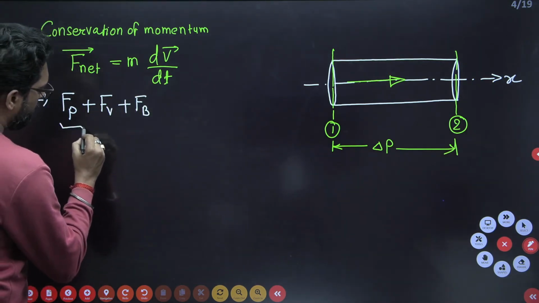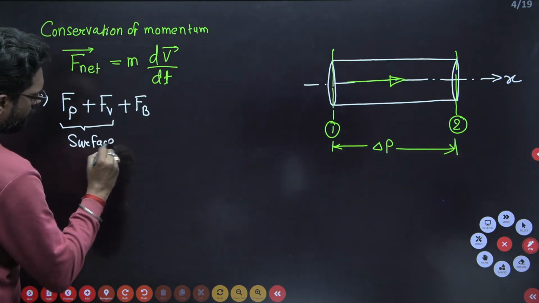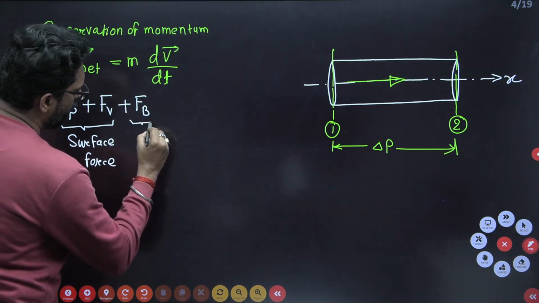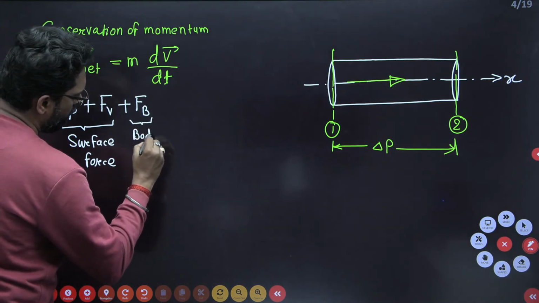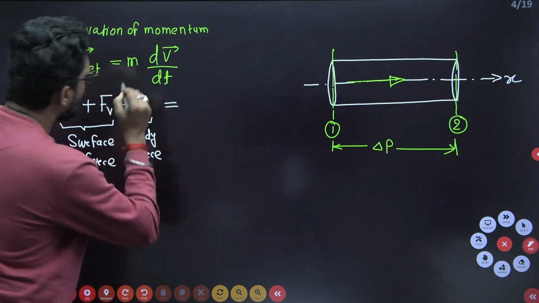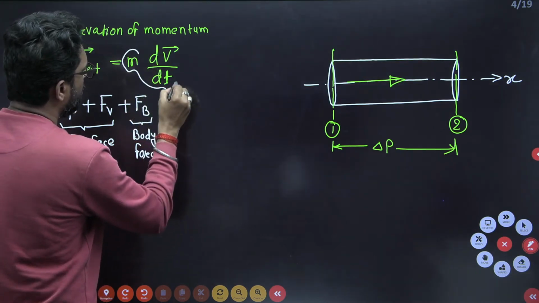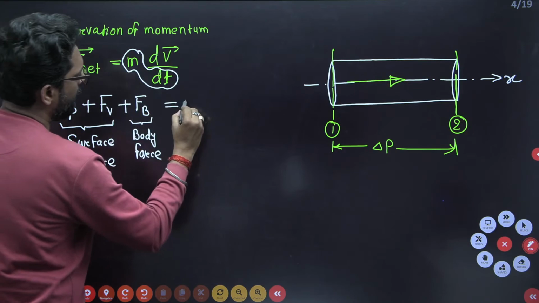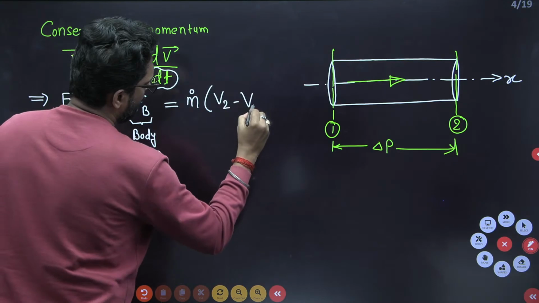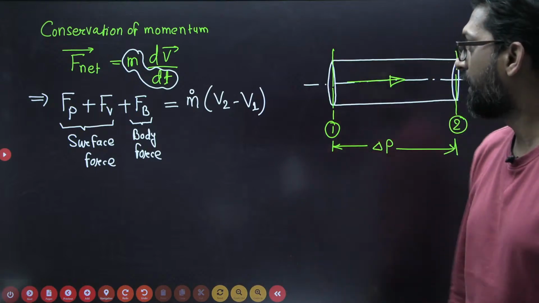These two are the surface force, and this is the body force. And this is equal to the mass flow rate, m dot, into V2 minus V1, in the direction in which the fluid is flowing. Okay, so this is your mass flow rate.